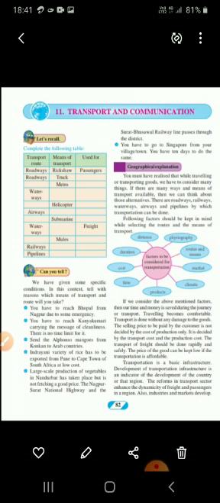Likewise, next, Indrayani variety of rice has to be exported from Pune to Cape Town in South Africa at low cost. So in such a condition, we will choose waterways as a route and ship as a means of transport. The reason is, rice is a comparatively durable agricultural good. It is not perishable. We can store it year after year. In the given situation, it has to be transported at low cost. Understood? So waterways through ships.